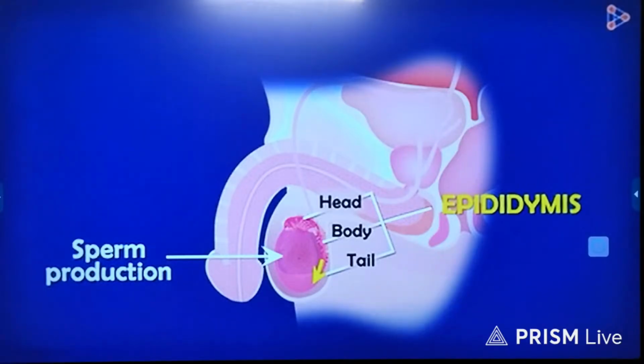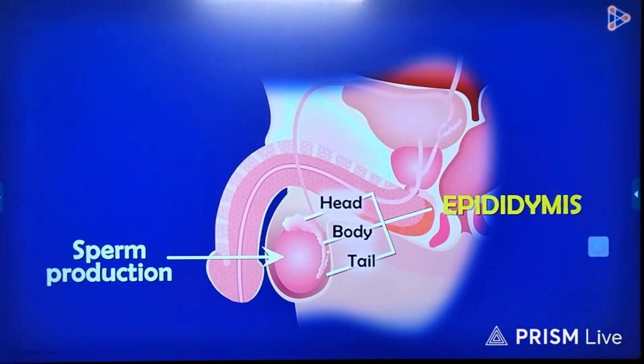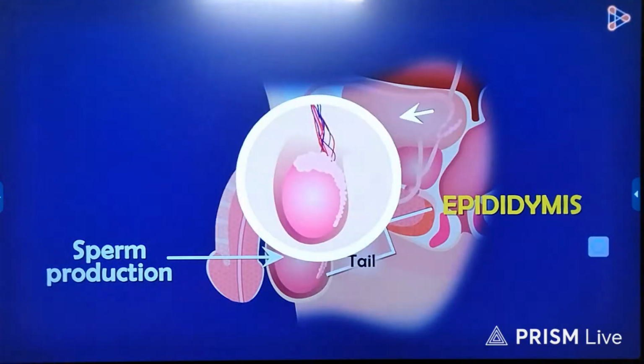The testis, though outside the body, is well connected to the body. How is this possible? There is a pipe-like tube surrounded by several blood capillaries and arteries, which together help to provide nutrition to the testes.